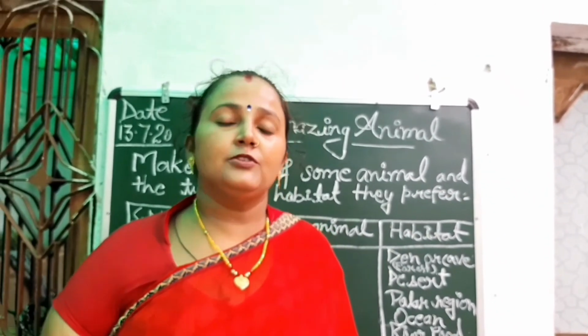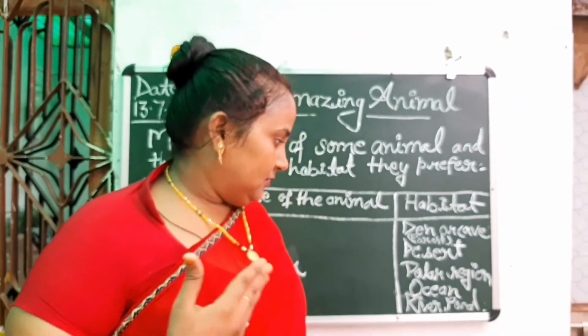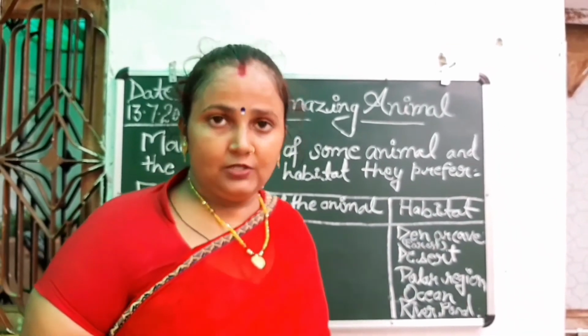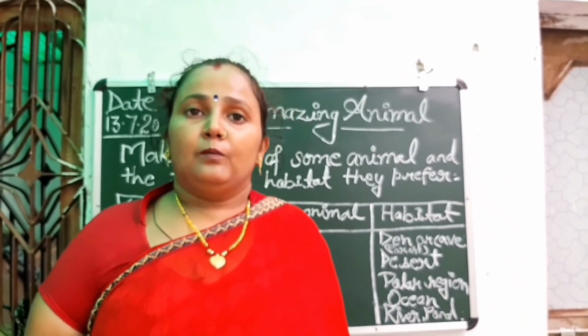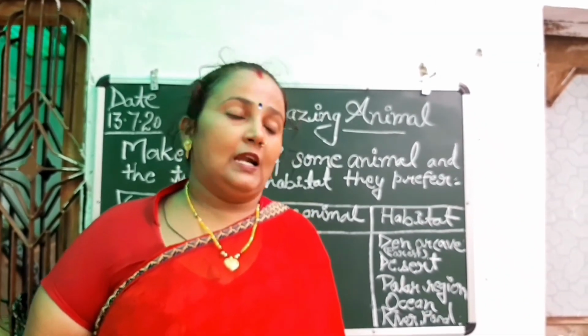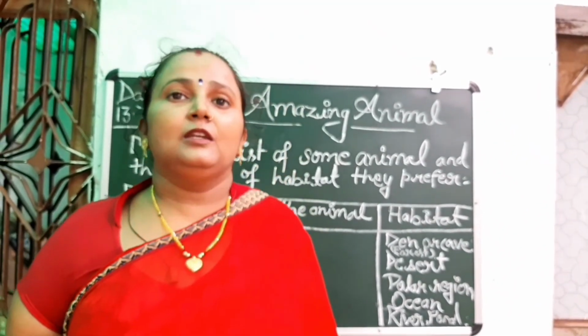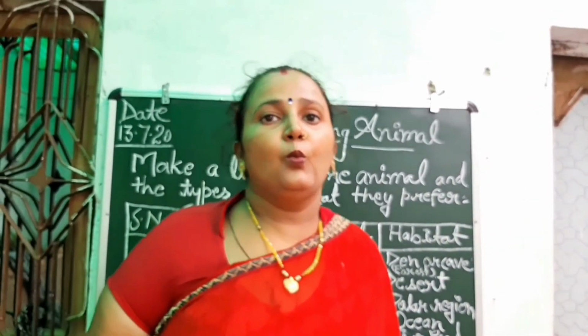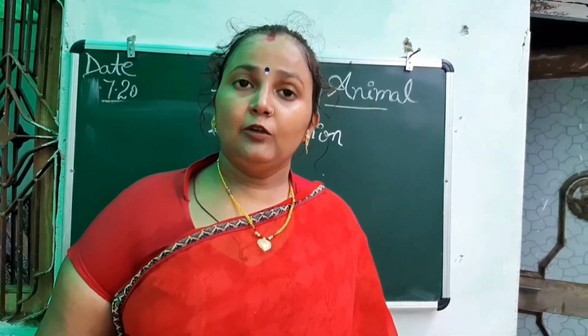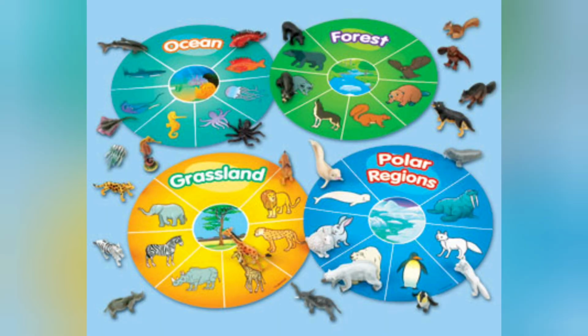According to their body structure, they can survive in water and land both. So that's why they are called very lucky animals, because they can survive in both land and water, right? So that's all about the habitat of animals. Thank you, class. Thank you.